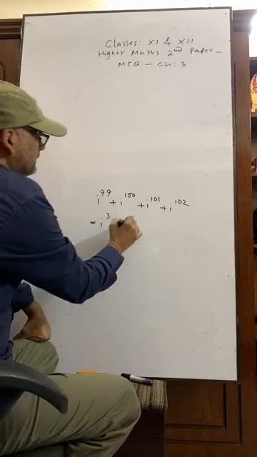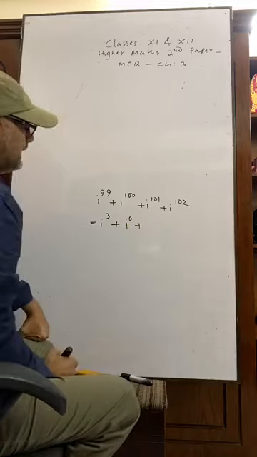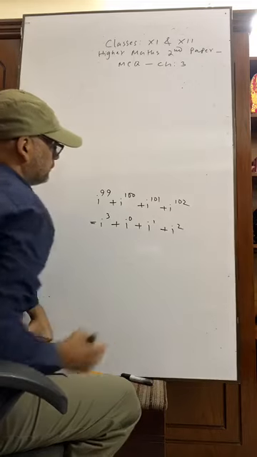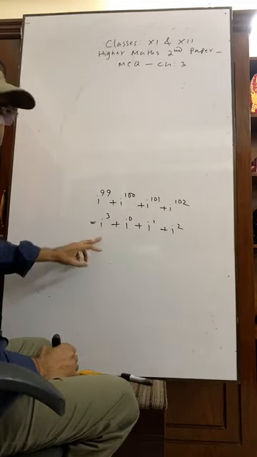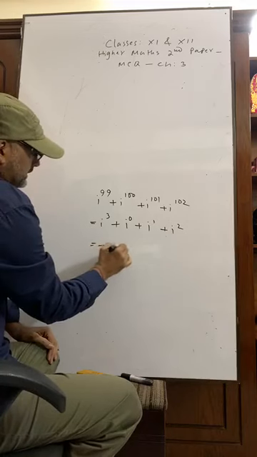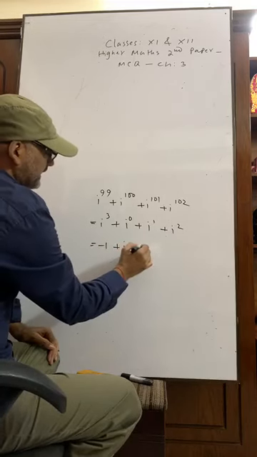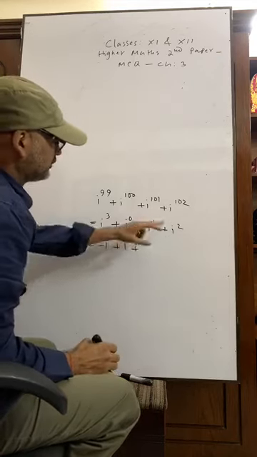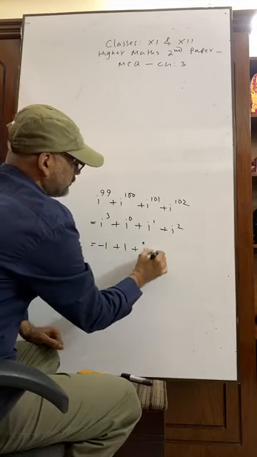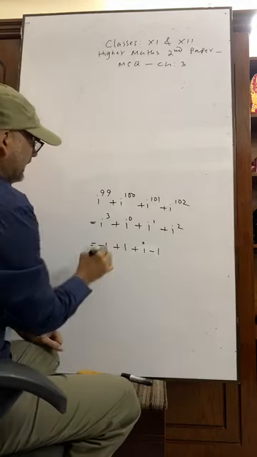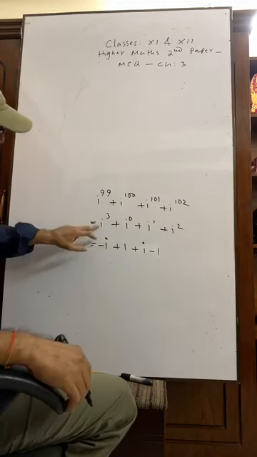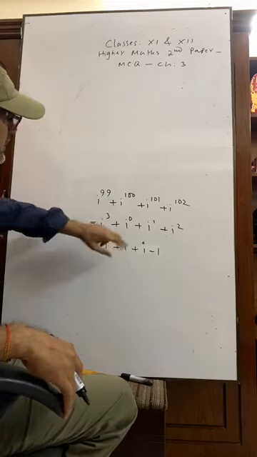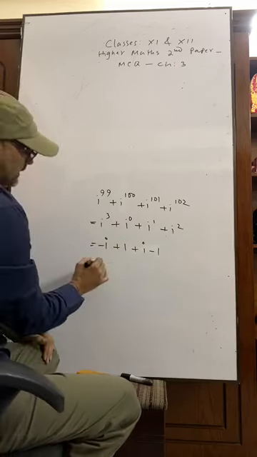Here the remainder is 0, here the remainder is 1, here the remainder is 2. i cube equals minus i, i to the power 0 equals 1, i to the power 1 means i, i square equals minus 1. So the result is 0.